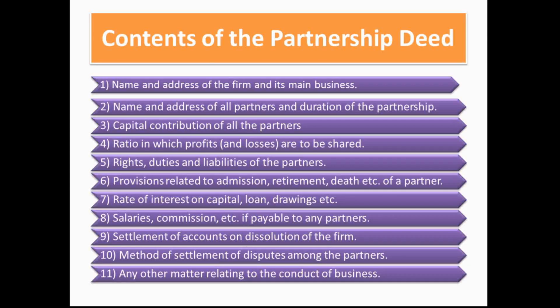Then the ratio in which profit and losses are to be shared, rights, duties and liabilities of the partners, provisions related to the admission, retirement and death of a partner, and the rate of interest on capital, loan and drawings. Salary and commission are payable to partners. Salary and commission is normally payable to the working partner or the partner who increases the business of the partnership firm. If the partnership deed specifies it, then only we have to pay. If the partnership deed doesn't specify, then there is no need to pay.